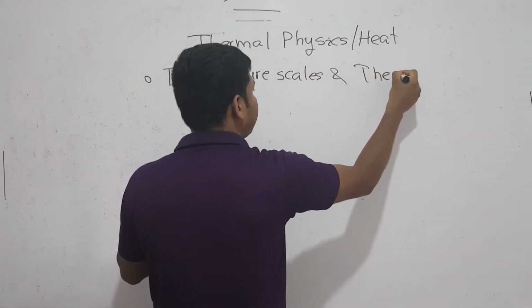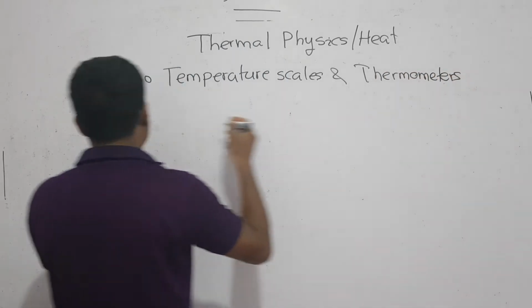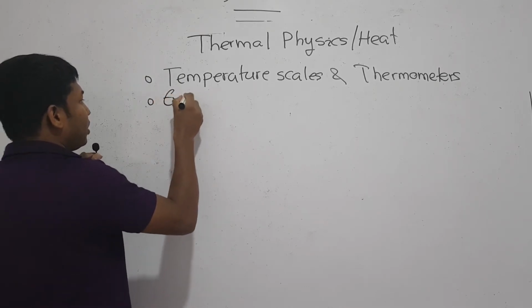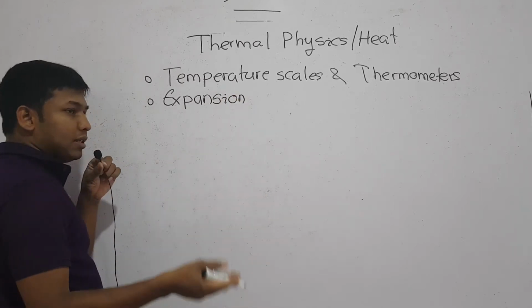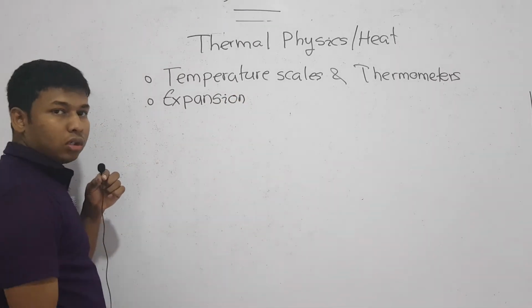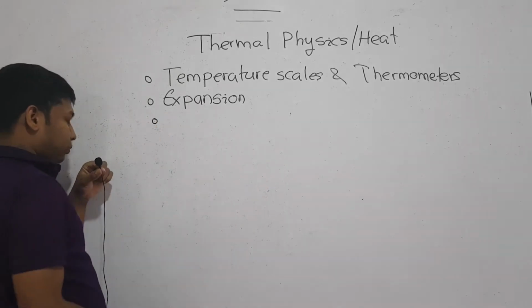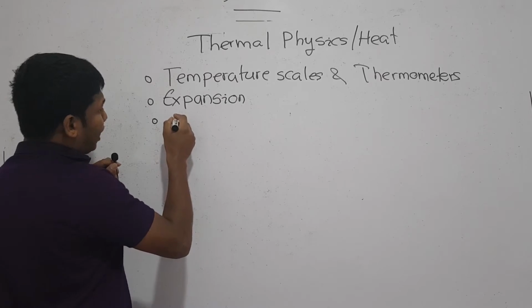The second topic is expansion. I'm sorry about this dog barking. These neighbors have a dog and it bothers a lot. And the third topic is gases.